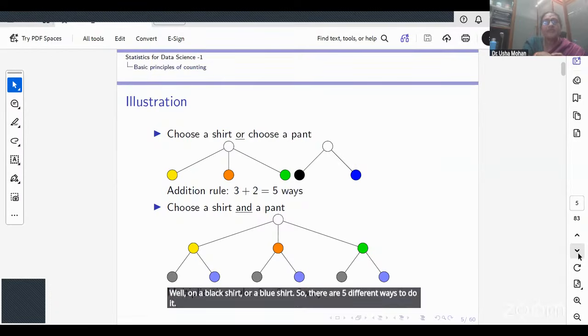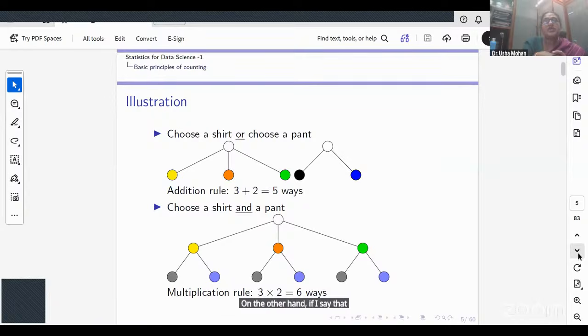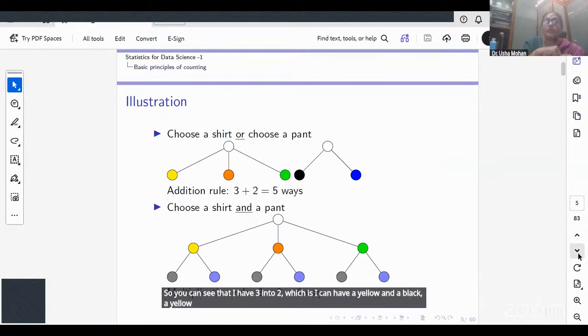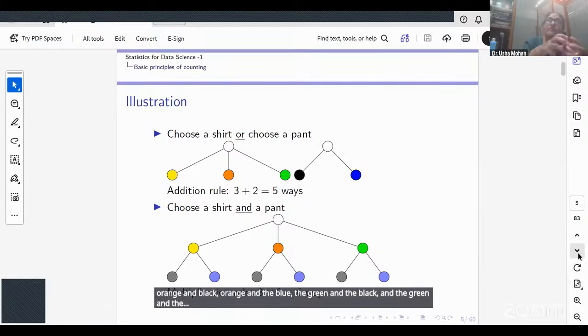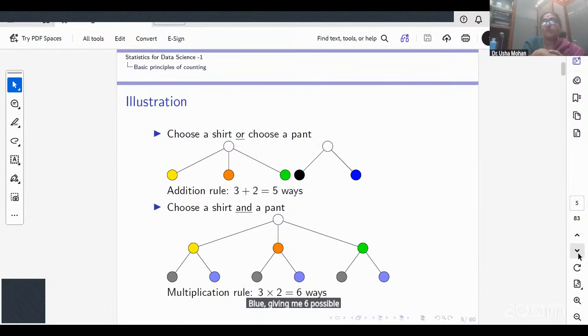On the other hand, if I say that I need to choose a shirt and a pant, with every pant I associate the two options of a shirt. So you can see that I have 3 into 2, which is: I can have a yellow and a black, a yellow and a blue, an orange and a black, an orange and a blue, a green and a black, and a green and a blue, giving me 6 possible ways of doing it.